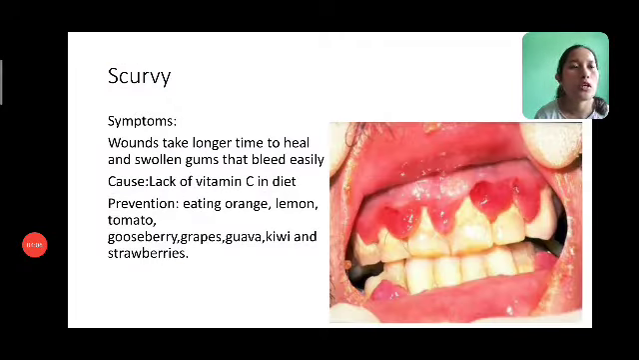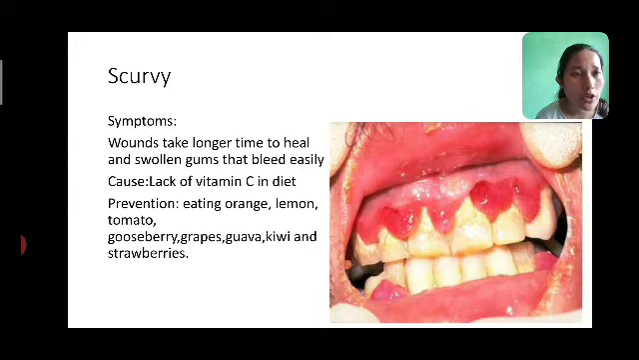Now next one is scurvy. Now look at the picture. What can you see? The gums are swollen. In this case you have bleeding gums also. Those are the symptoms. And wounds take longer to heal. But the main symptoms are swollen gums and bleeding of the gums when you suffer from scurvy.